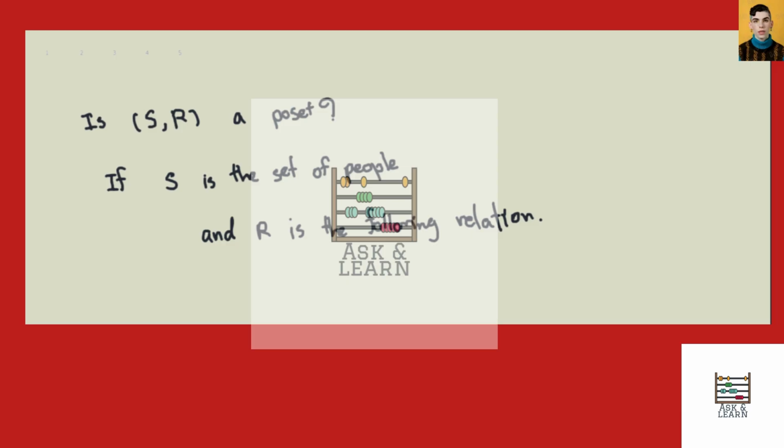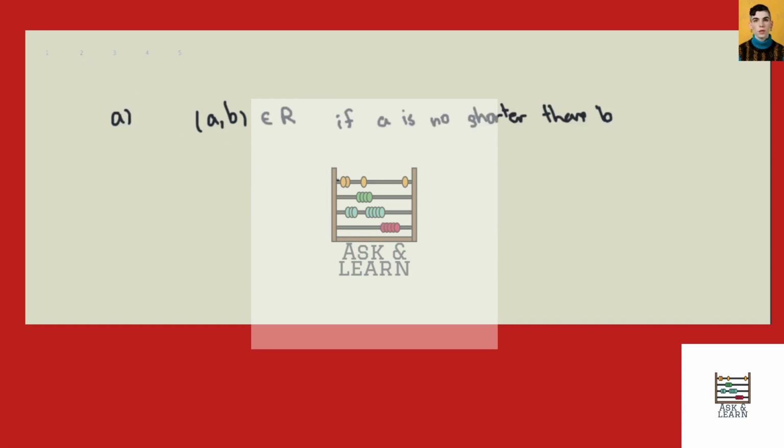In this question, we are asked which of the following makes the combination of S and R a poset. S is the set of all people in the world, and R is the following relation. So first, A relates to B if A is no shorter than B. No shorter here means the same height would count as well, but this one is not. So it will not make S, R a poset.